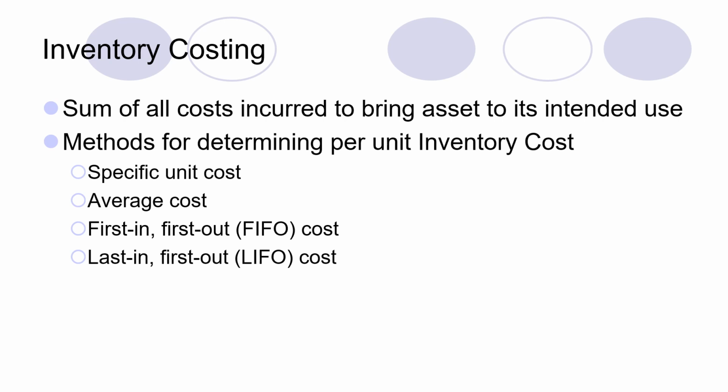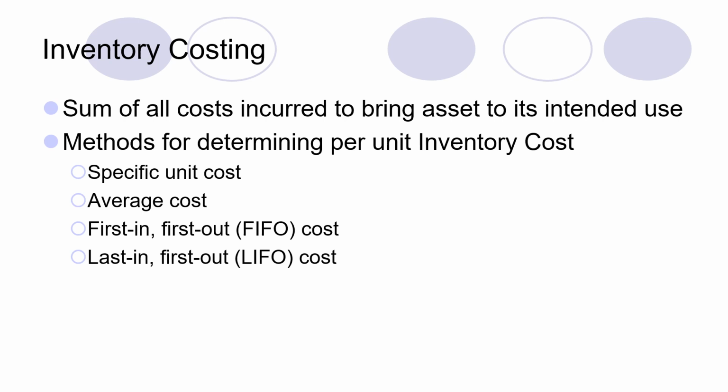It's simply this: at the end of the period, we are ascertaining how much cost should go into the cost of goods sold and how much should be entered into the ending inventory. Due to changing conditions, the prices of different items increase or decrease. We may have certain items already in stock and buy more at higher or lower prices, so there would be a difference in the per unit cost.